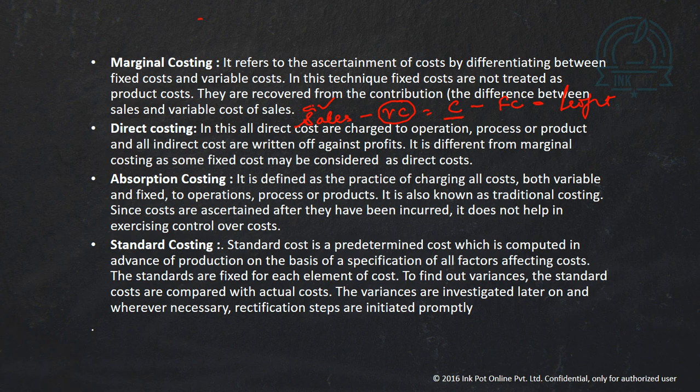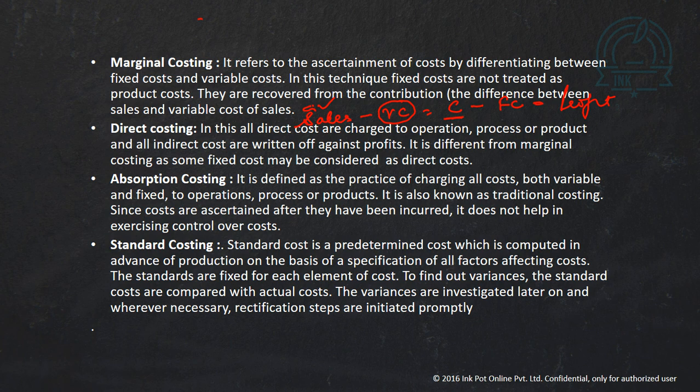Now, direct costing. What is this direct costing? It may be similar to marginal costing. So in this, all direct costs are charged to operation, process or product, and all indirect costs are written off against the profits. That is, we charge all variable cost, all direct cost from the sales, and all indirect costs are written off against the profit. So it is different from marginal costing, as some fixed costs may be considered as direct costs.